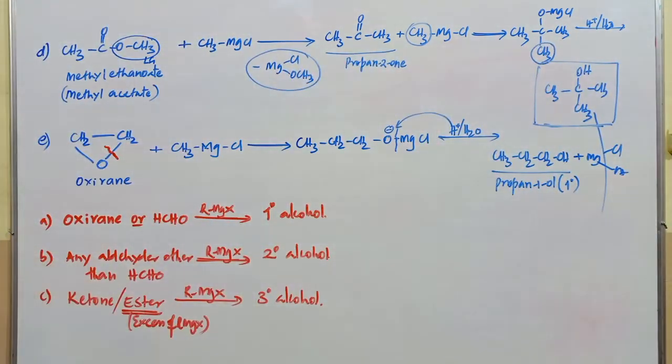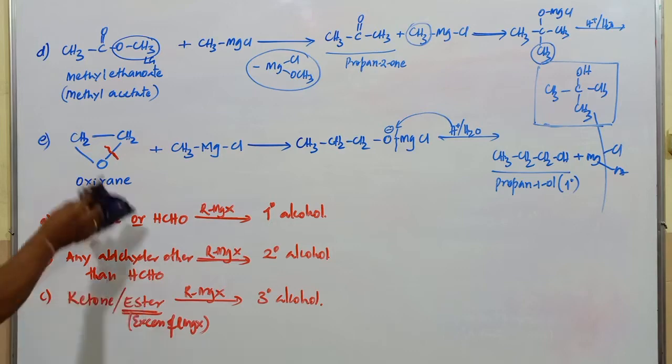Next method of preparation of alcohols. Students, first one we have discussed is from alkyl halides, hydrolysis of alkyl halides. Second one is from alkenes, in that three methods: acid catalyzed hydration, hydroboration oxidation, oxymercuration and demercuration. Third method is the reduction of carbonyl compounds. Fourth one is reduction of carboxylic acid and its derivatives. And fifth one is from carbonyl compound using Grignard reagent. You can work out many examples based upon these reactions.